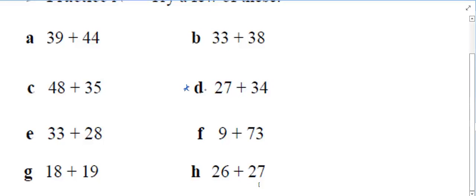So, sir, 27 plus 40. I think it is better to consider 27 instead of 34. Always the second number, it can be second number or first number, it can be in any place. So numbers ending with the bigger digits is preferable. So 30 plus 34 is 64. Then it will be 64 minus 3. The answer is 61.